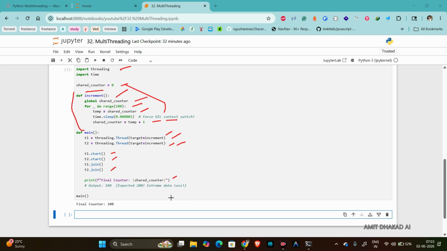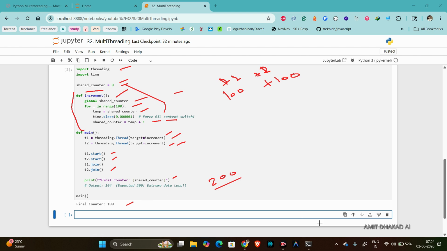Okay. So what should be the expected result? Because we have shared counter 0, right? This function, increment, is called two times, for thread 1 and thread 2. And what we are doing is for _ in range(100), so 100 times it will work, and 100 times for the second thread, right? This is T1 and this is T2. So if we are running this function two times and using the same global variable, the output should be 200, right? But it is printing 100. So this is the issue with the race condition. When a race condition happens, we face this issue.